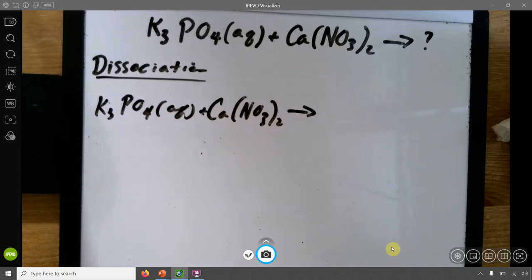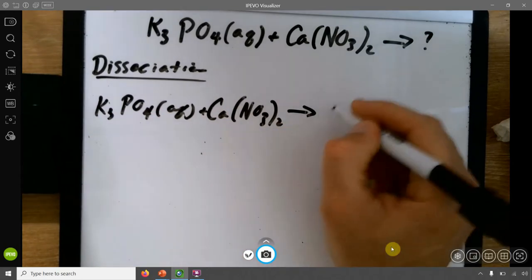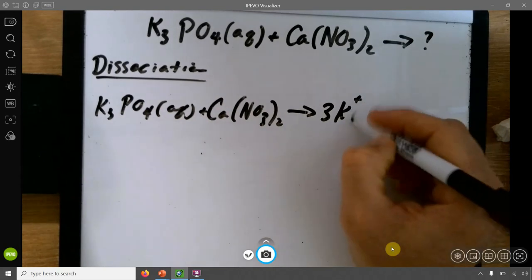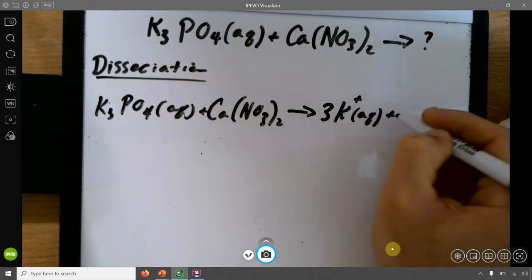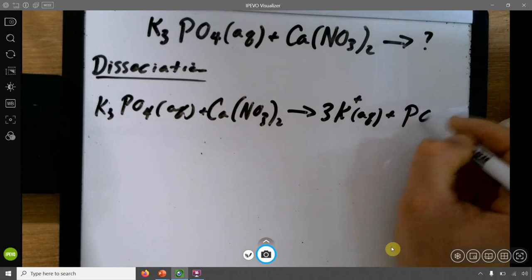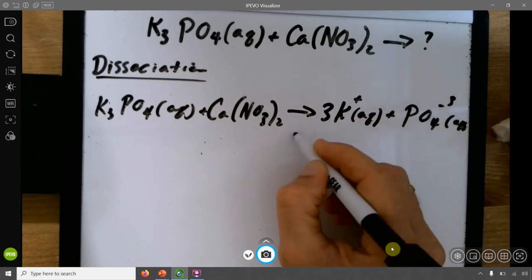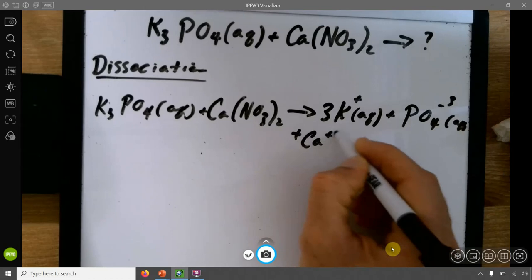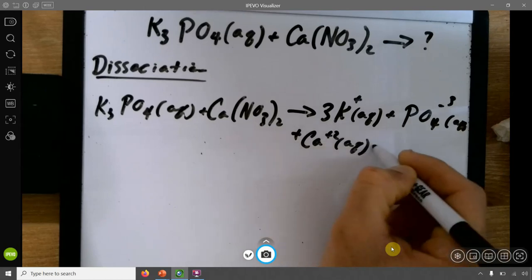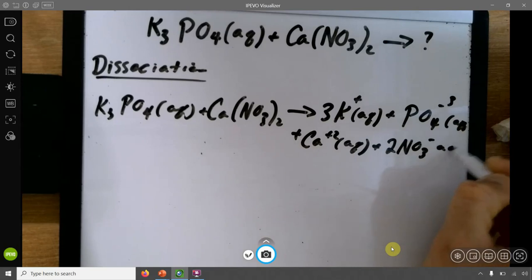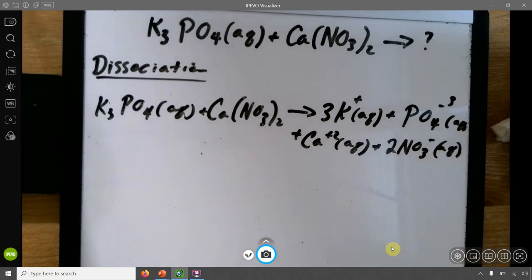When I throw this in water, I will form K plus aqueous, and I will form phosphate, and I will form calcium ion, and I will also form nitrate. Okay, I'll form all four ions that way. This is known as the dissociation equation right here.